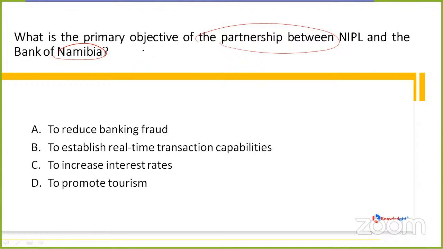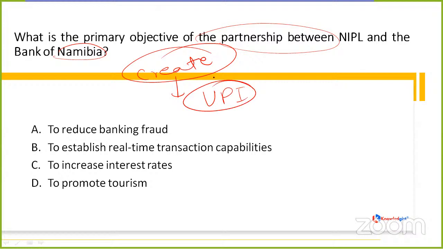See, NIPL signed an agreement with the Bank of Namibia to create, let me tell you guys, a real-time instant payment system similar to India's UPI, the Unified Payments Interface, that is being used in India.